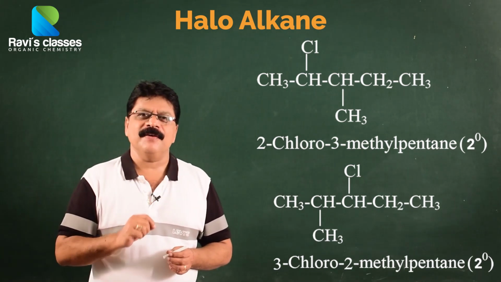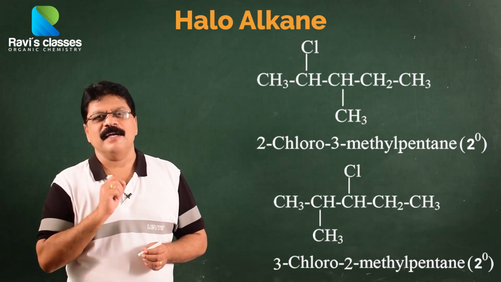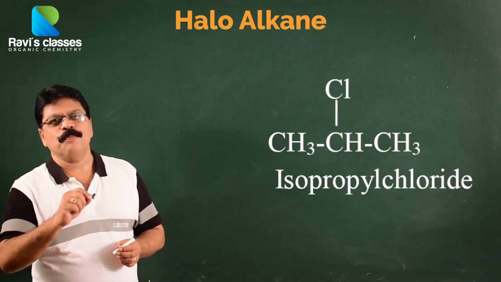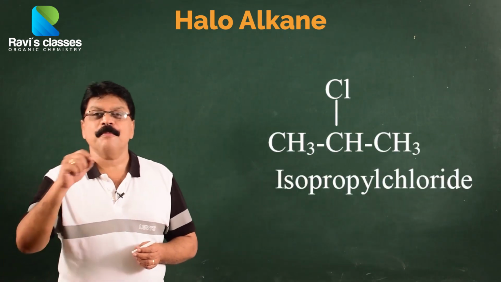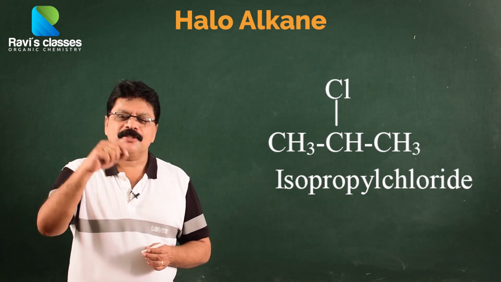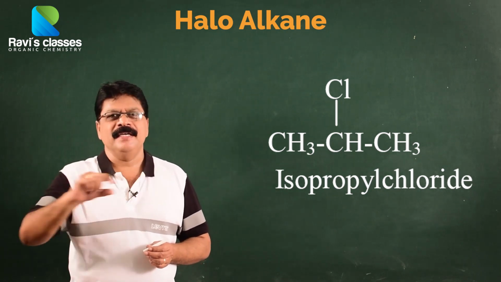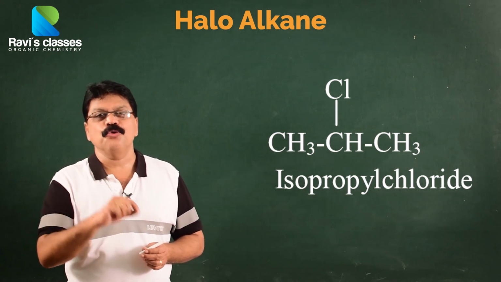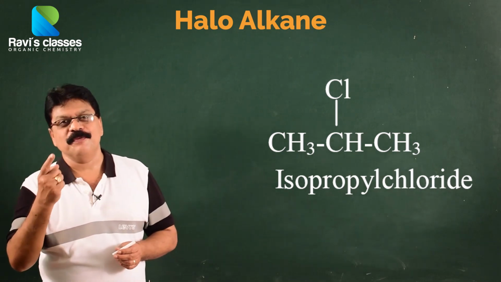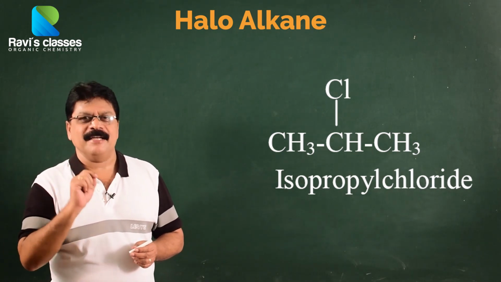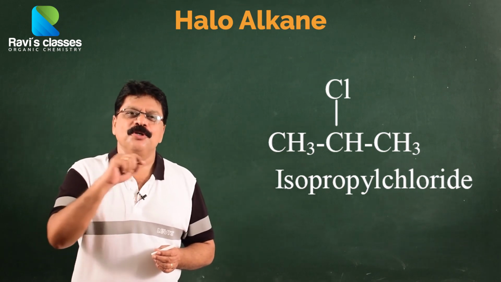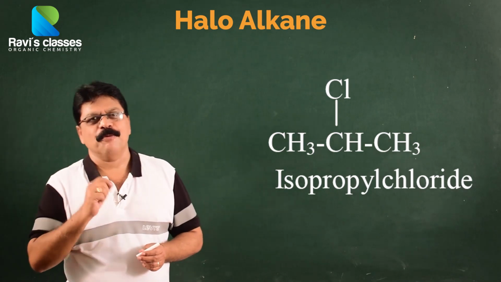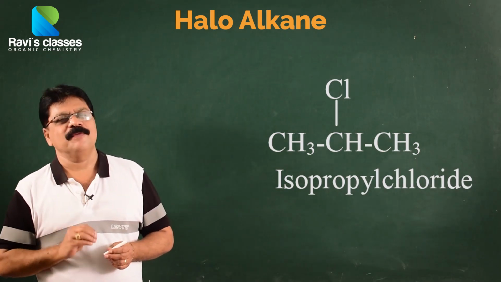Another way of identifying certain compounds that you will normally encounter during a study of halogen compounds is a word called isopropyl chloride. Isopropyl chloride refers to the presence of the chlorine on the second carbon of a propane chain. So, what is the IUPAC name of isopropyl chloride? 2-chloropropane. Normally, when you use the word iso, it refers to the second carbon in naming. So, chlorine at the second carbon in a propane chain is called isopropyl chloride, isopropyl bromide, etc. This again you must always remember.